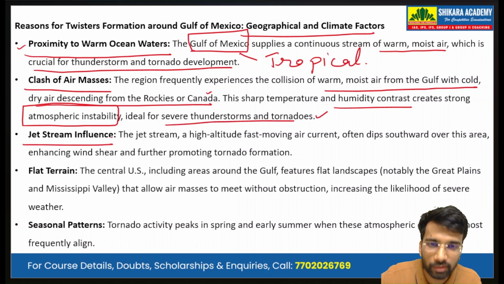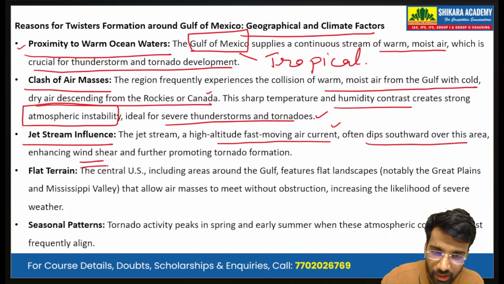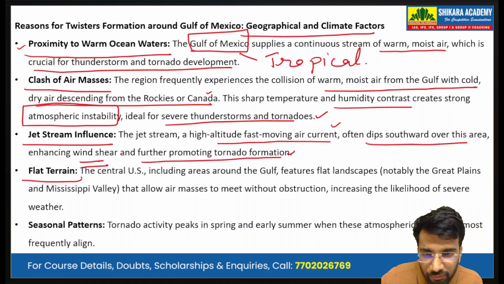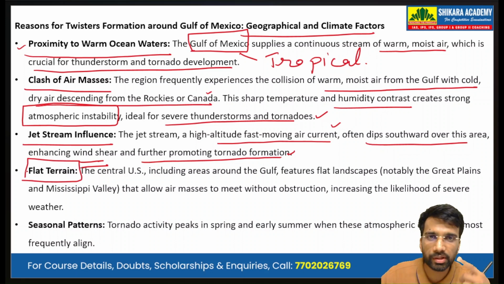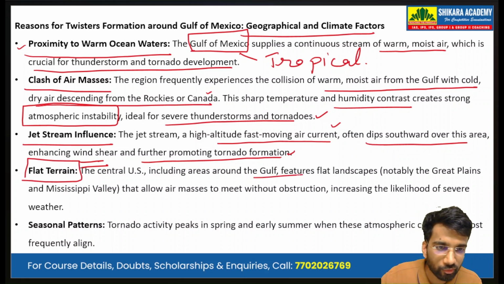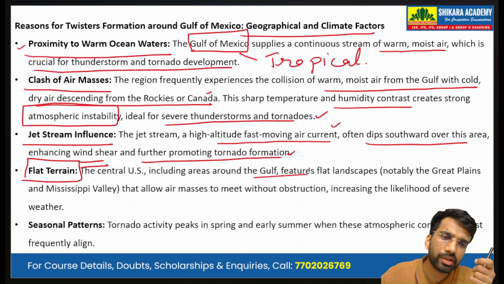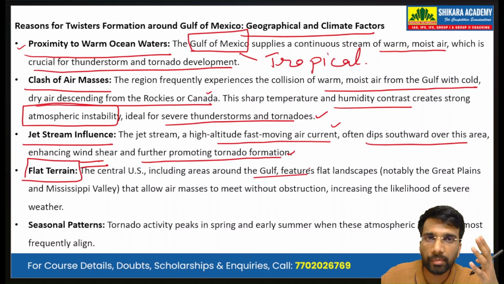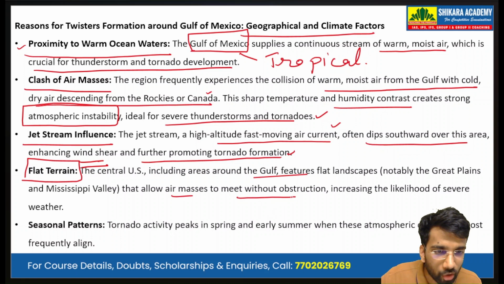Then we have the jet stream influence. The jet stream, a high altitude, fast moving air current, often dips southwards over this area, enhancing wind shear and further promoting tornado formation. Then we have the flat terrain. The central US, including the areas around the Gulf of Mexico, features a very flat landscape, the Great Plains of North America and the Mississippi Valley, that allows air masses to meet without obstruction, increasing the likelihood of severe weather.